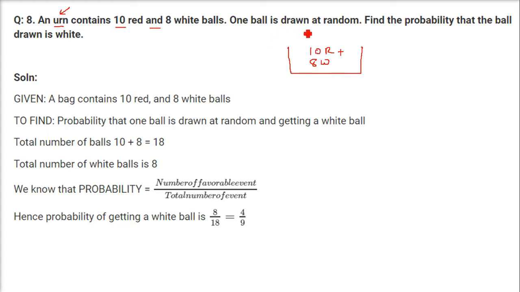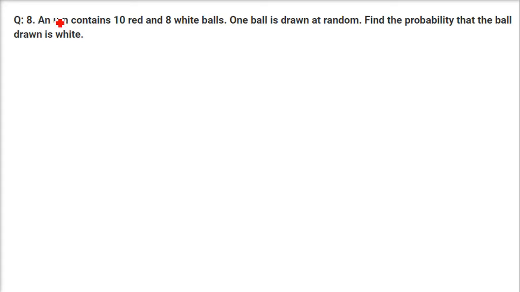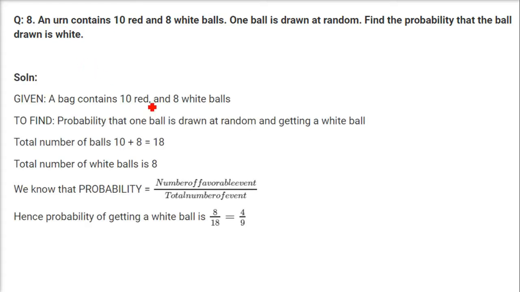18 red plus 8 white balls. One ball is drawn at random. So how many balls are there in total? The total number of events can be any of these 18. So if you pick one by one, the total number of possible events is 18. So 18 is the denominator. How about the white balls? Only 8 are white, so the number of favorable events is only 8. So 8 by 18, which is 4 by 9, is our probability. This we have already seen.